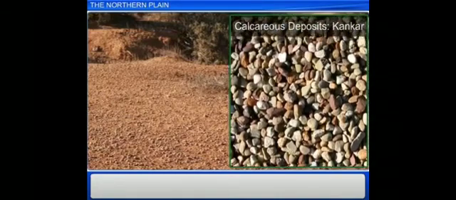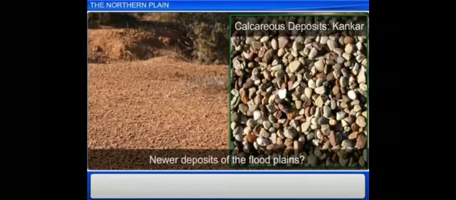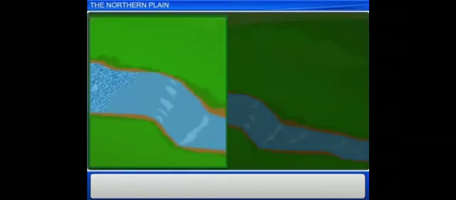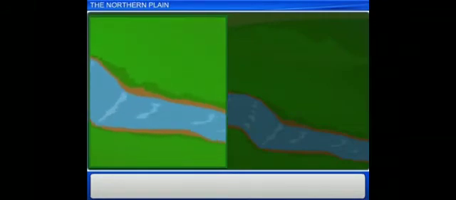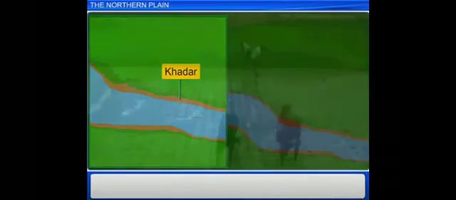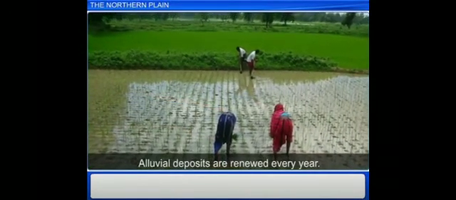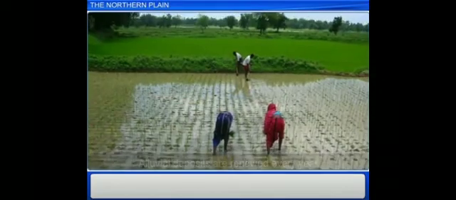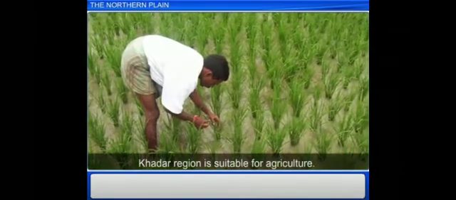Now we will come to the next division, the last division. It is known as Khadar. The new, younger deposits of the floodplain form the fourth region of the northern plain. These are the newer deposits which are very good for agriculture.